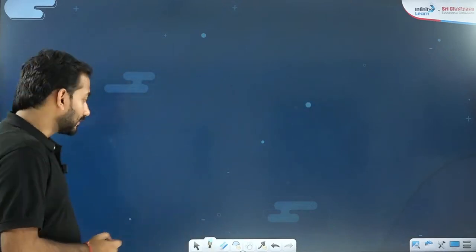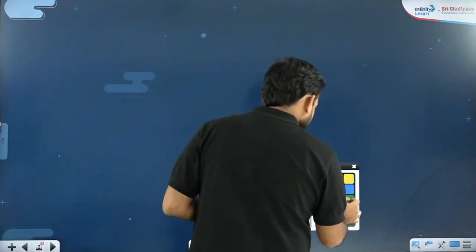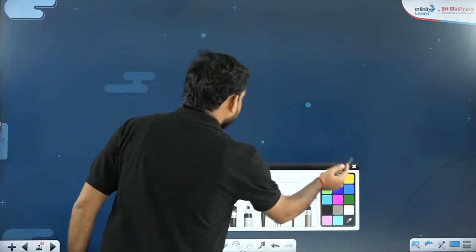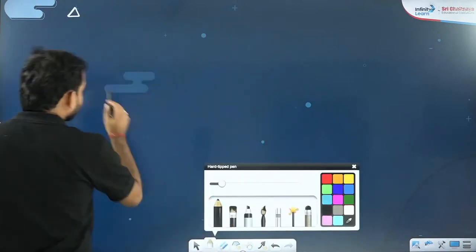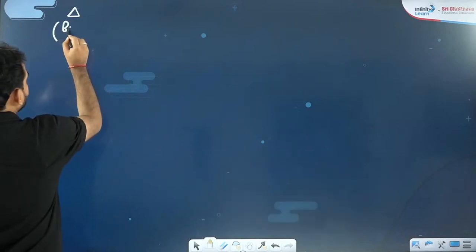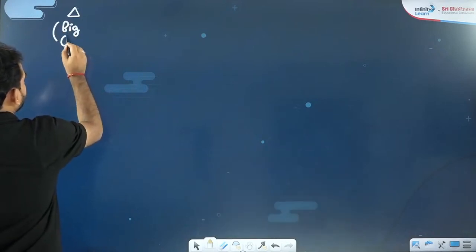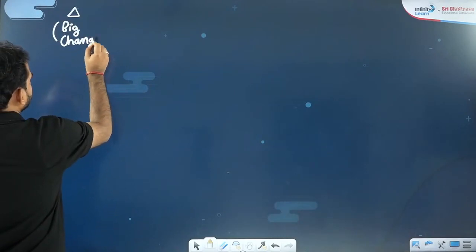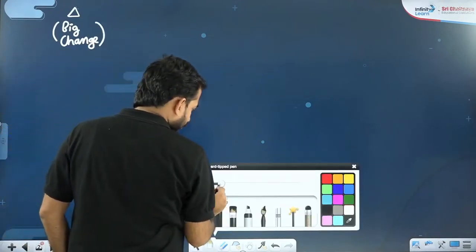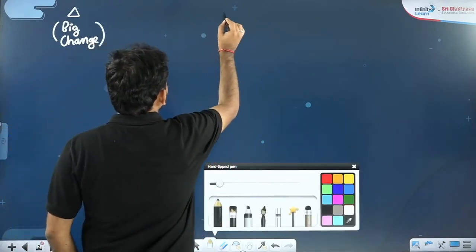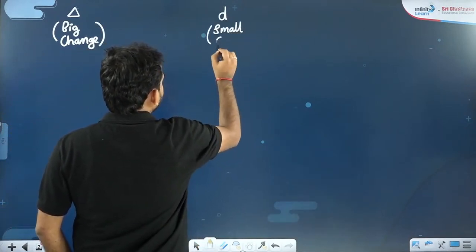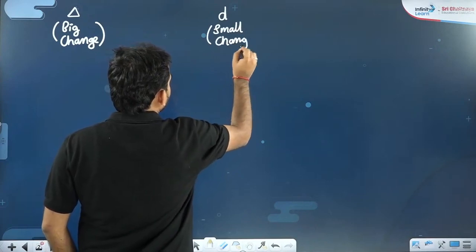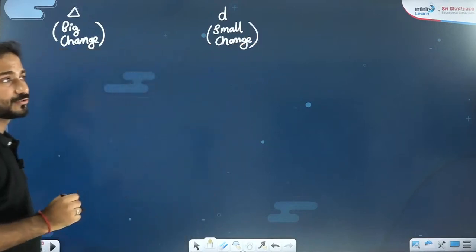The first thing regarding integration, which I have been telling you since the last 2 days, I would like to repeat once again: whenever you want to talk about the big change, the transition, d denotes small change, delta denotes big change.